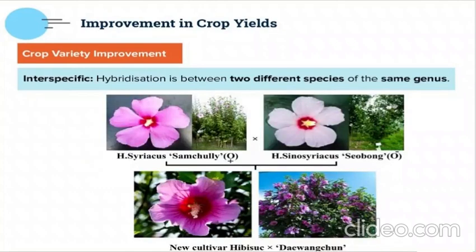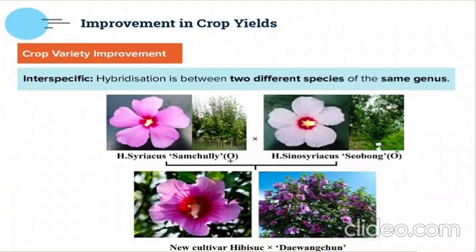Next comes interspecific. Interspecific means of the same genus. Two different species but the same genus. If you have studied diversity, you'll understand genus, species, family, phyla, and all those things, right? So interspecific means different species. Species are different, but the genus is the same. Means they're coming from the same ancestor. That way you can remember. So interspecific means same genus, different species.